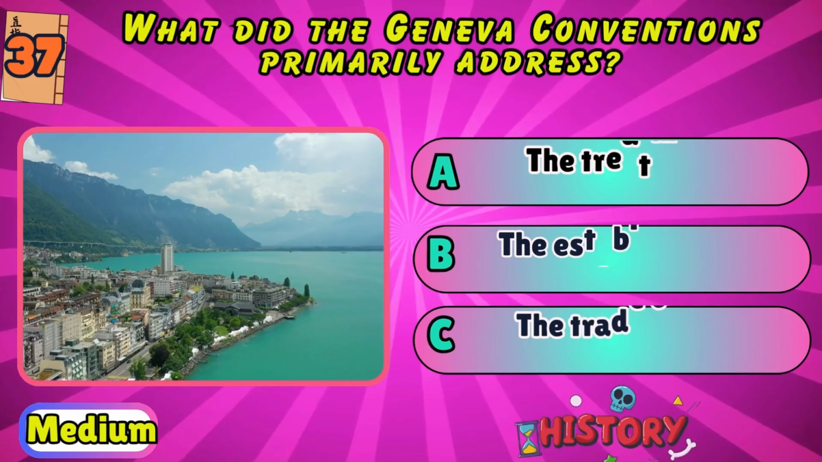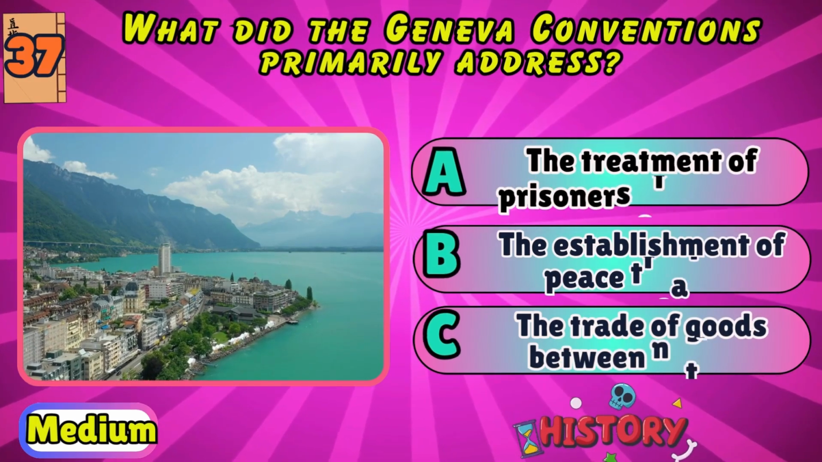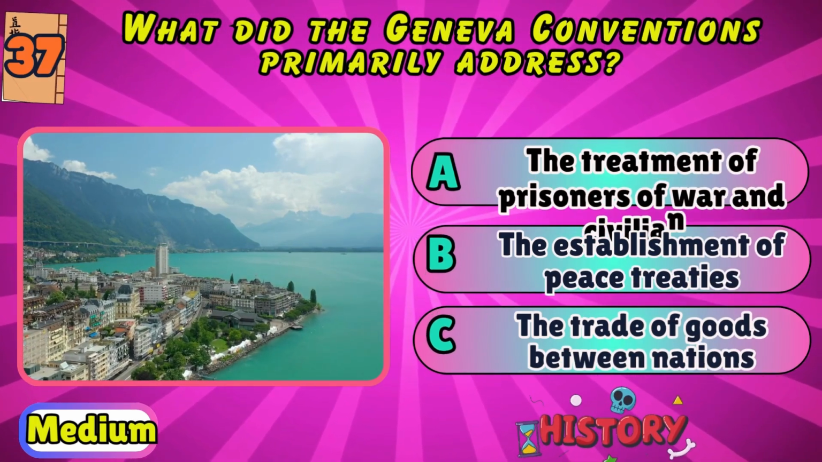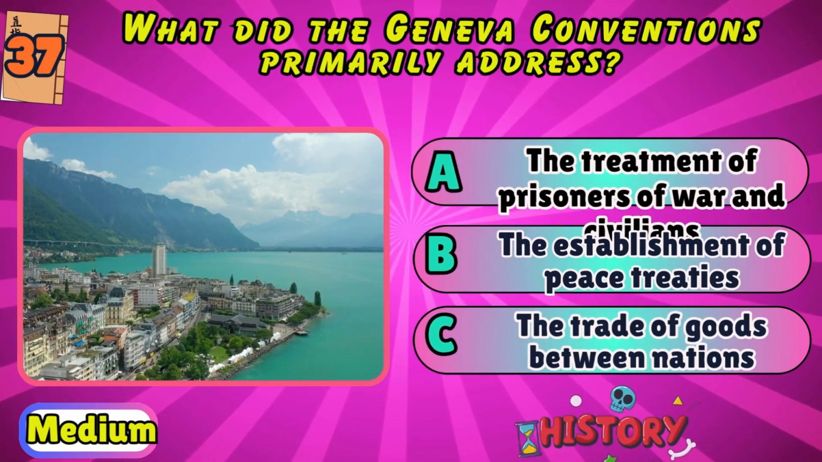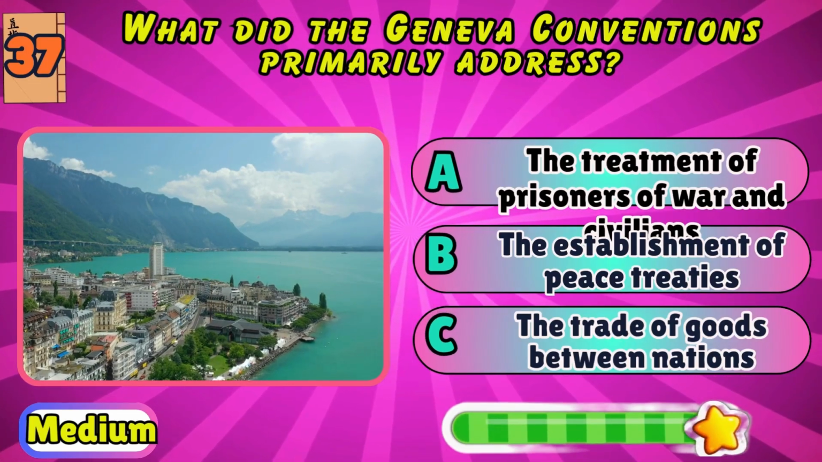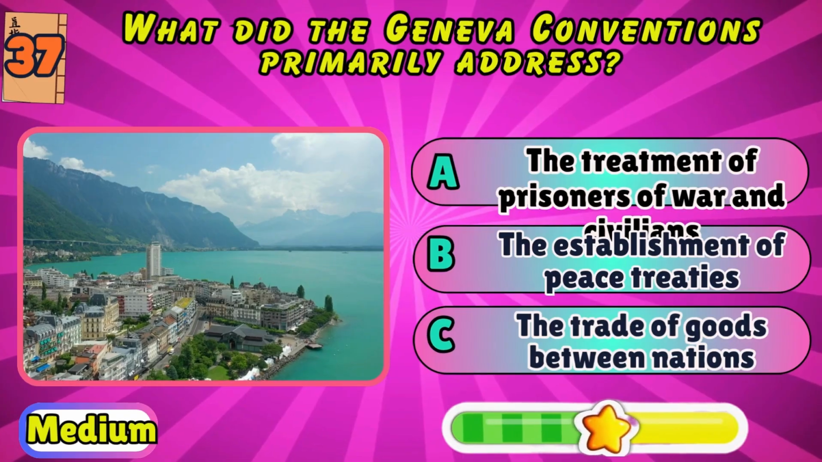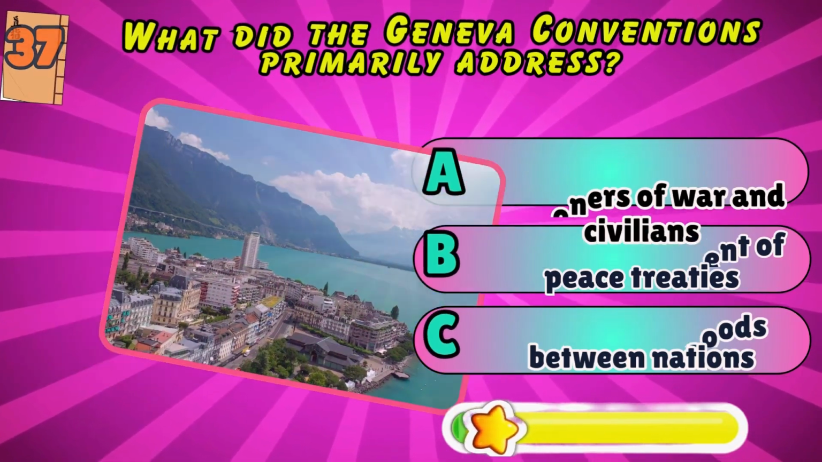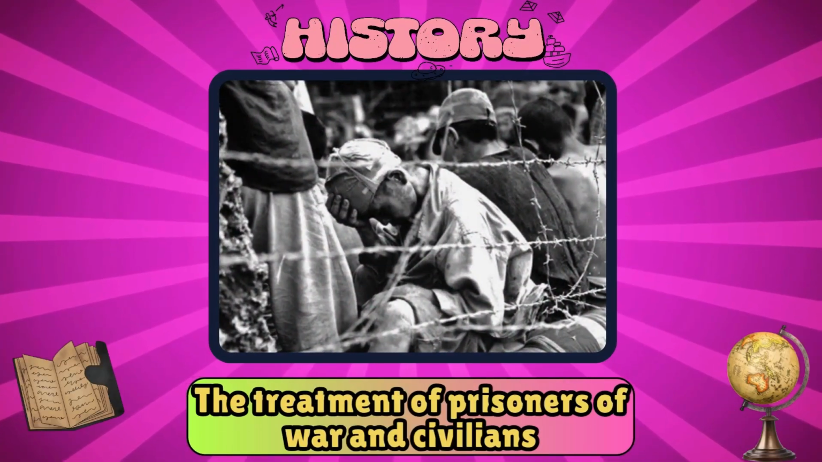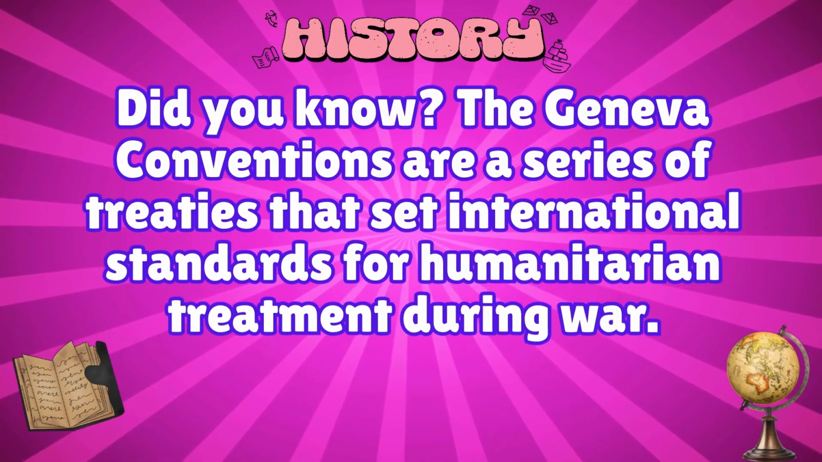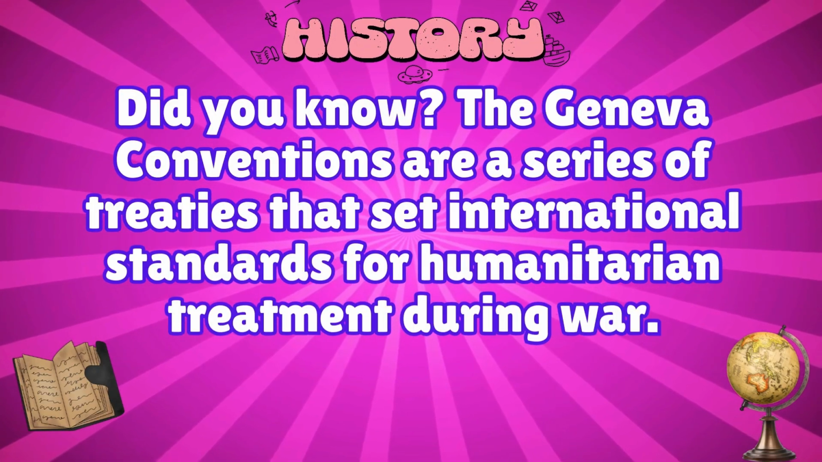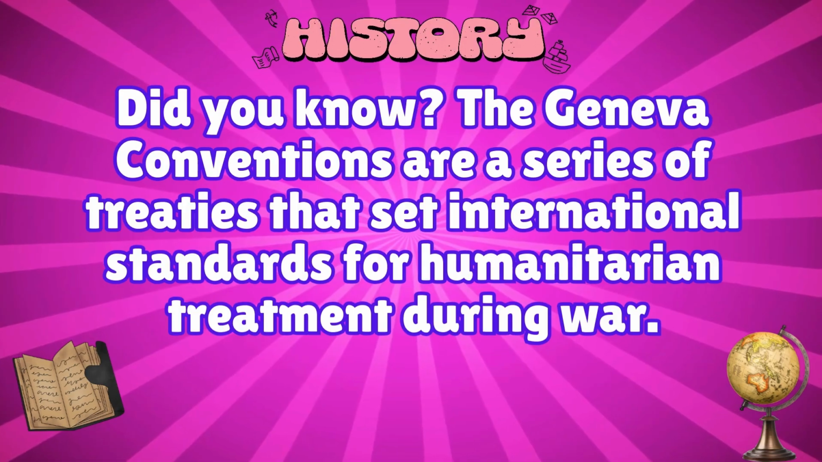What did the Geneva Conventions primarily address? The treatment of prisoners of war and civilians, the establishment of peace treaties, or the trade of goods between nations? The treatment of prisoners of war and civilians. Did you know? The Geneva Conventions are a series of treaties that set international standards for humanitarian treatment during war.